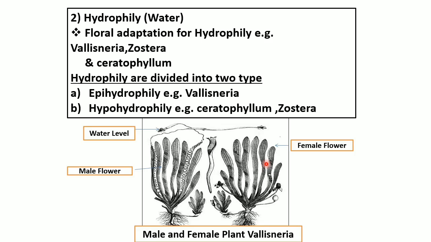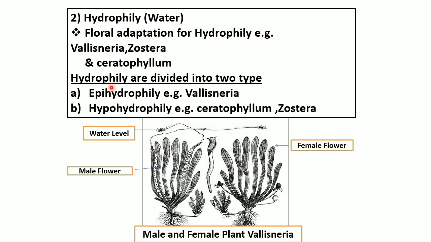Fifth one is in plants with submerged female flower, the pollen grains have specific gravity equal to or slightly greater than the water. So now this is one of the good characteristics of the floral adaptation of hydrophily. Sixth one, in plants with floating female flower, the pollen grains have specific gravity less than the water.